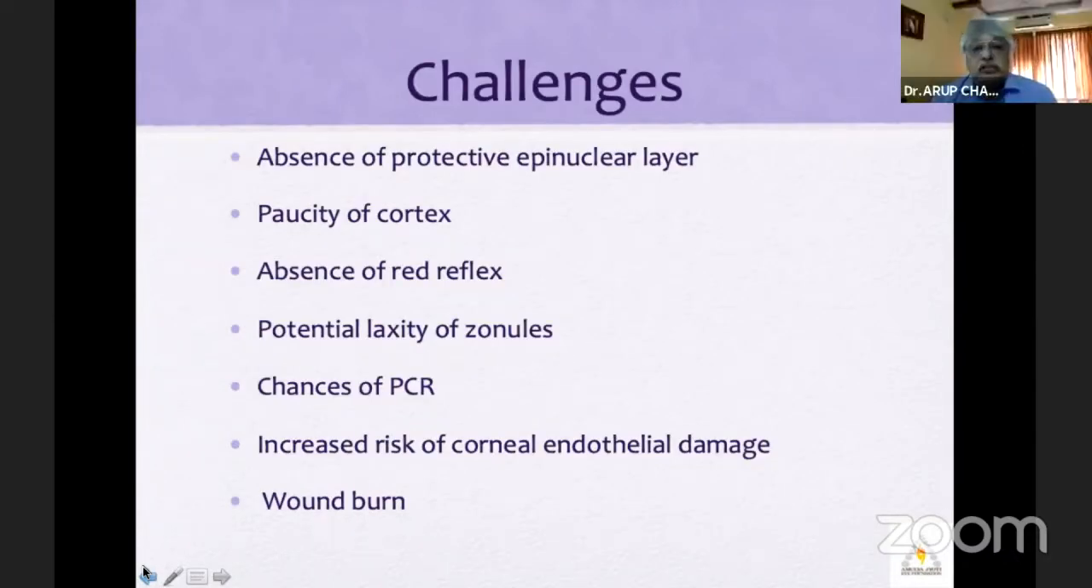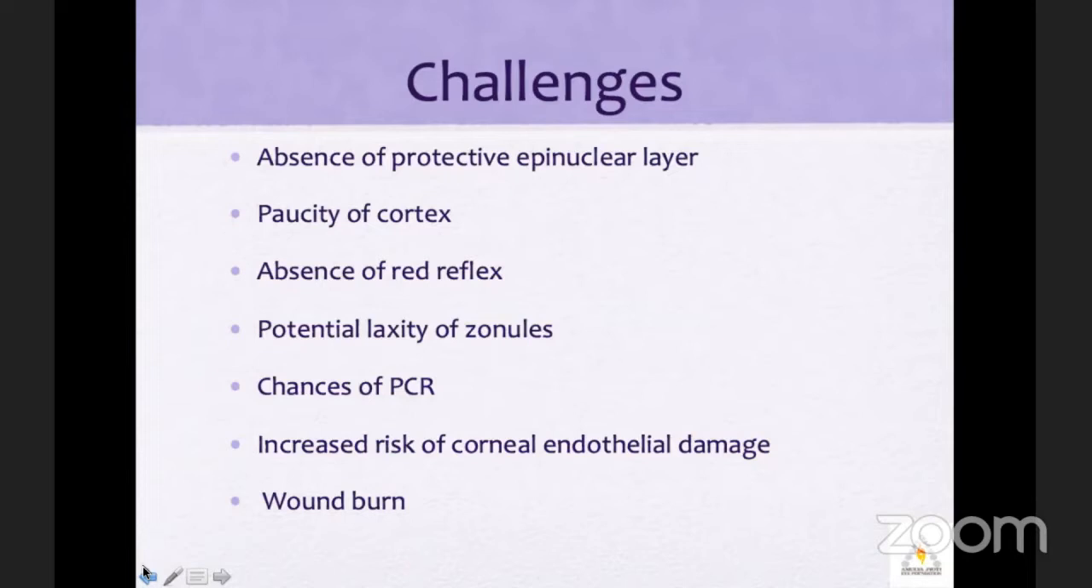Now, the challenges of a hard cataract. First is the mode of energy. Apart from that, there is the absence of the protective epinuclear layer. There's a paucity of the cortex. There's an absence of red reflex, potential laxity of the zonules. There's an increased risk of endothelial damage and, of course, wound burn.